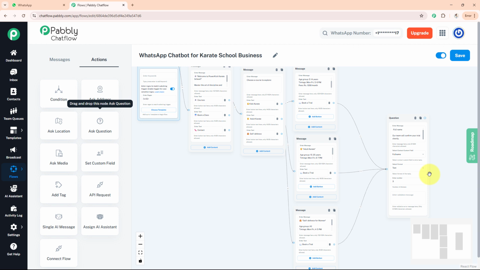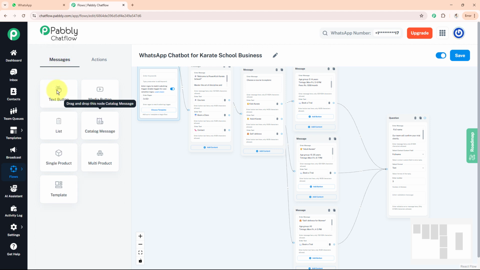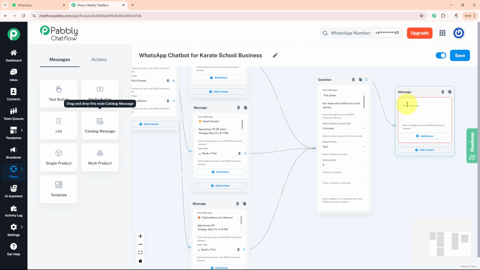Now as soon as any user fills the details like full name and chooses a book a trial option, I want to let them know that they have successfully registered, and also give a thank you message. So for that, I'll again go to the messages section, drag this text button option over here in my flow builder screen, join it with my question and write my message over here. Also, I'll mention my trainer's number. So like this, I have mentioned everything.